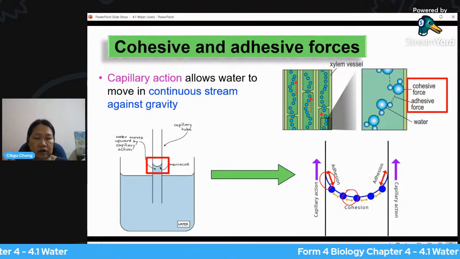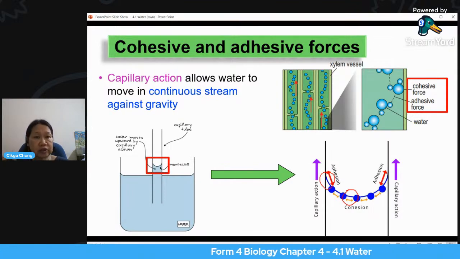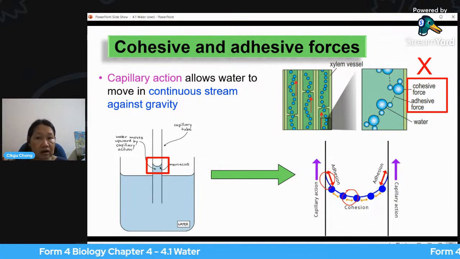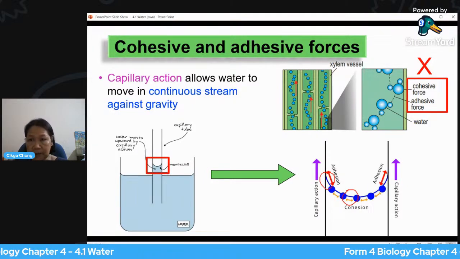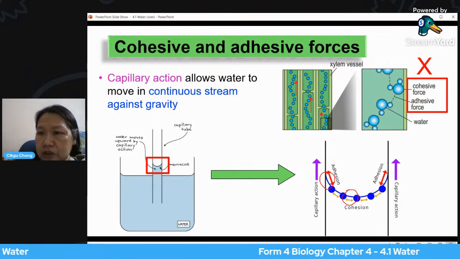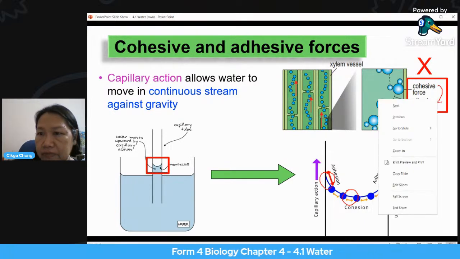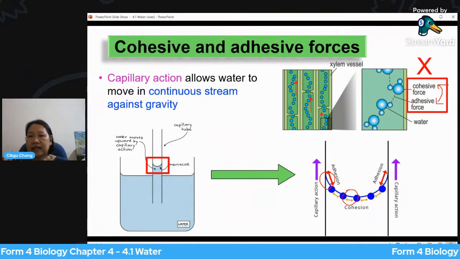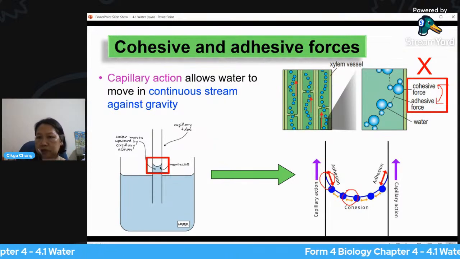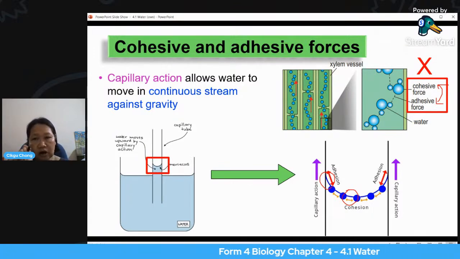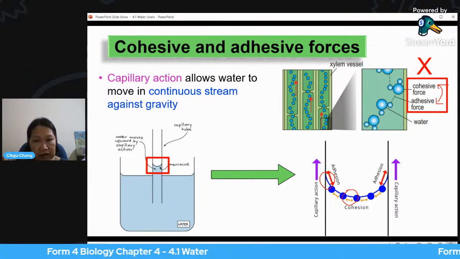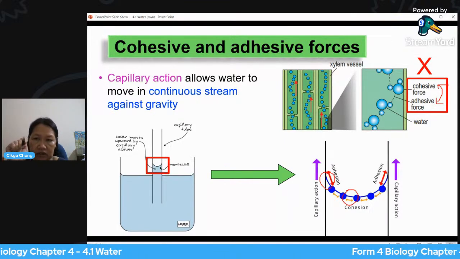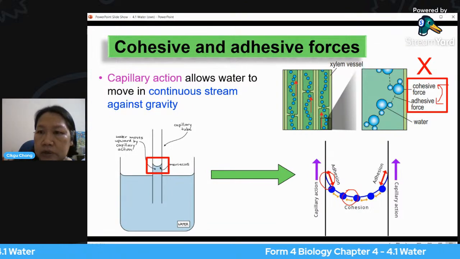It's useful. It's important for you and also for your juniors to know later, that this information is wrong because they have been labeled wrongly. You notice it should be the other way around. The adhesive force is not the one between water molecule and water. And please draw from the oxygen to the hydrogen. It's not oxygen and oxygen. It's not hydrogen and hydrogen. It's between the oxygen and hydrogen. So that should be cohesive force.